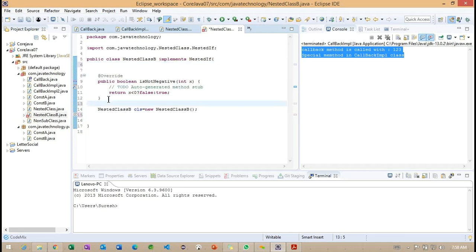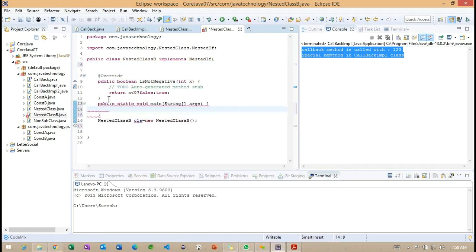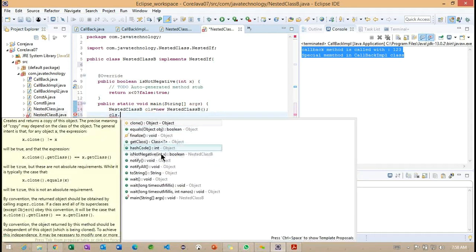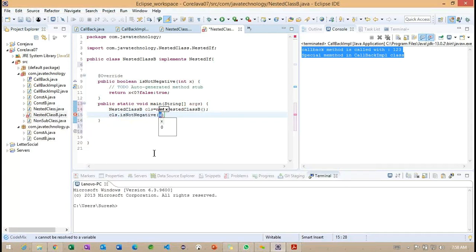Sorry, I did not create the main method. Okay, inside this particular main method, we can call isNotNegative, some value I want to pass.